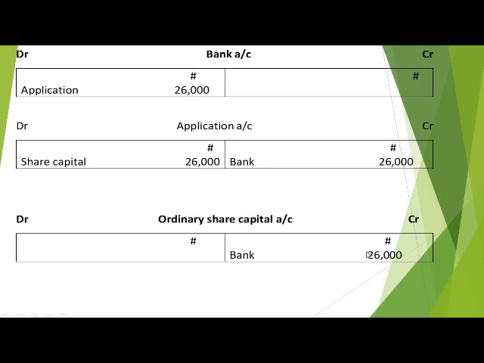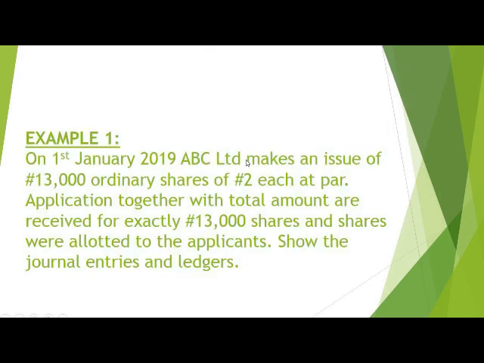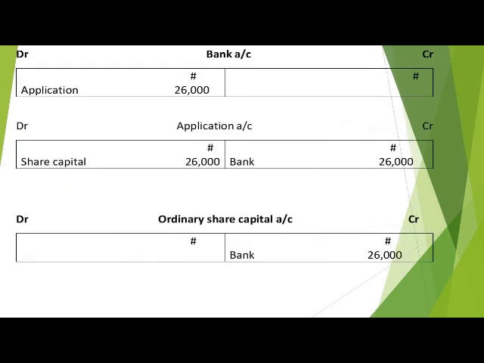Then the corresponding debit balance will be on the application account as share capital here, which is 26,000. Automatically you can see the application account has been closed with the same amount on the debit and credit side. So this is how posting is made when shares are issued at par, because shares are issued at the exact nominal value.